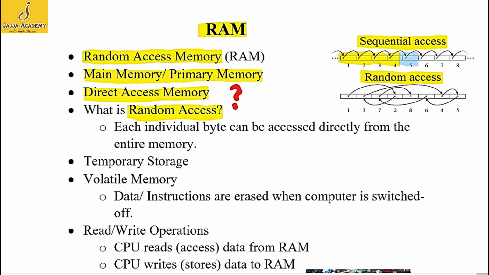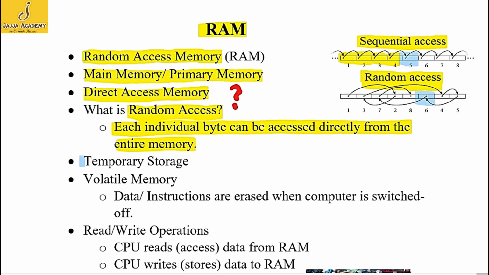Opposite to this method is random access method or direct access method. In this method, if we want to access the sixth data item, we don't need to go through any other data item to access the sixth one. We can directly access the sixth data item. And this type of access method is called random access or direct access method. Each individual byte can be accessed directly from the entire memory. We do not need to access any other byte to access the desired data item.